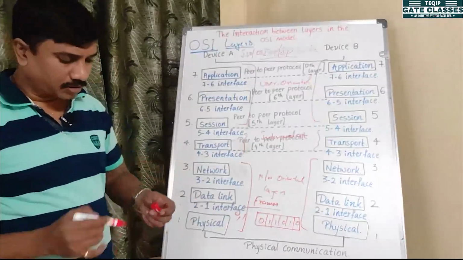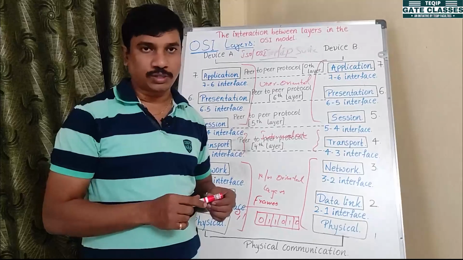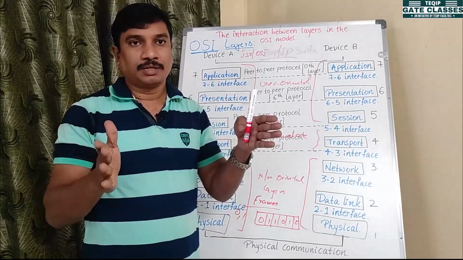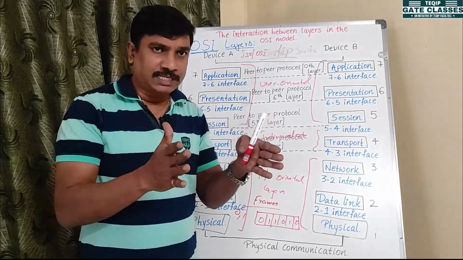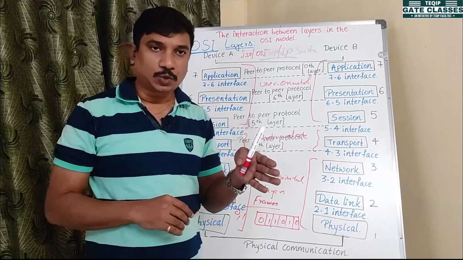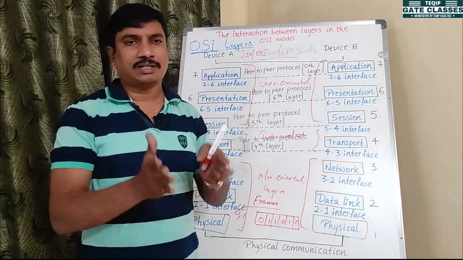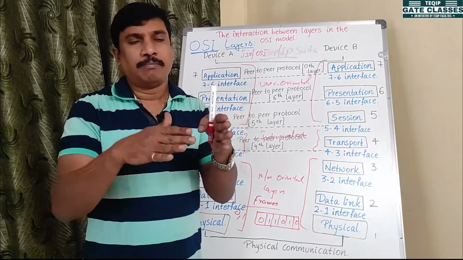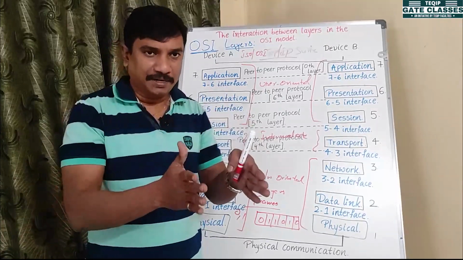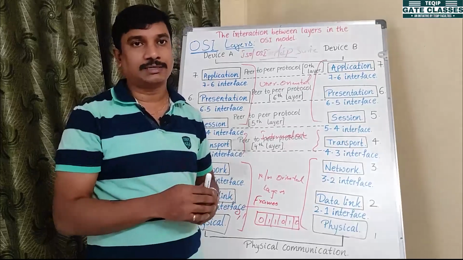Again, we have two types of frames: fixed size frames and variable size frames. Fixed size framing is used in the coming concepts, the ATM layers, asynchronous transfer mode. In variable size framing, the frame size is not fixed: maybe 10 bits is one frame, or 12 bits, or 8 bits. So depending on the situation, the frame size varies, right?